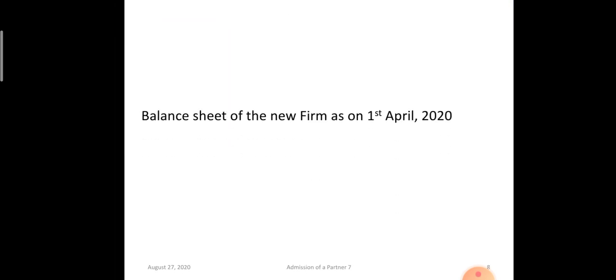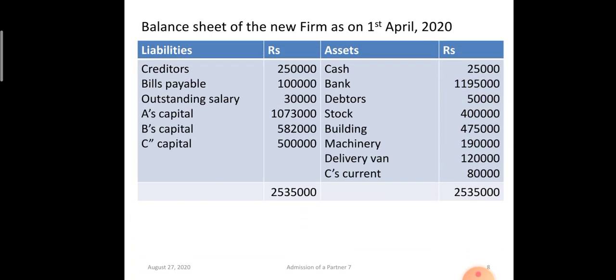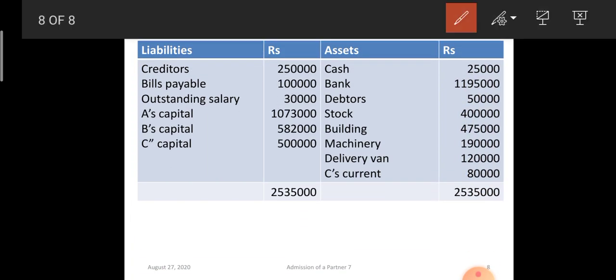Now the revised balance sheet. Cash was unchanged. From the bank account, the balance 11 lakh 95,000 rupees. Debtors unchanged. Stock has now increased to 4 lakh rupees. Earlier it was 3 lakh. Now it is 4 lakh rupees.